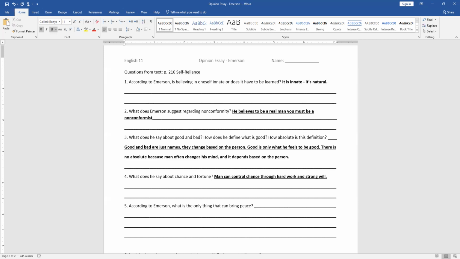All right, and then number 5, according to Emerson, what is the only thing that can bring peace? I'm sorry, what'd you say? The triumph of principle. So what does that mean? So the only thing that can bring peace to oneself is oneself and the triumph of principles.